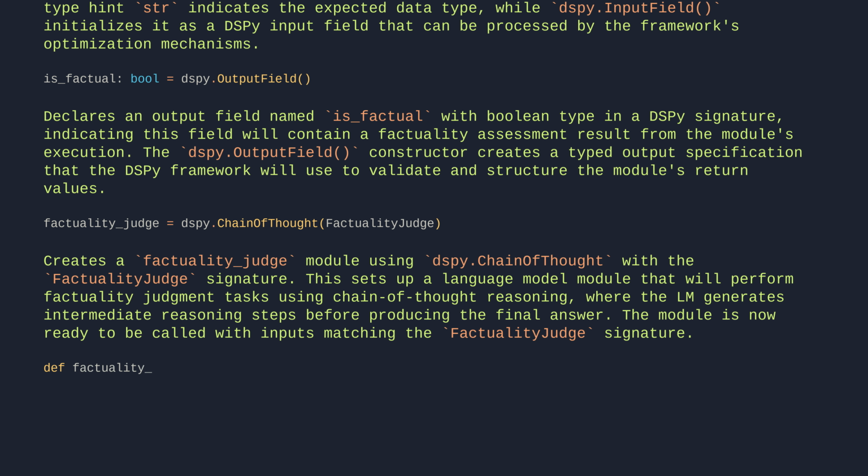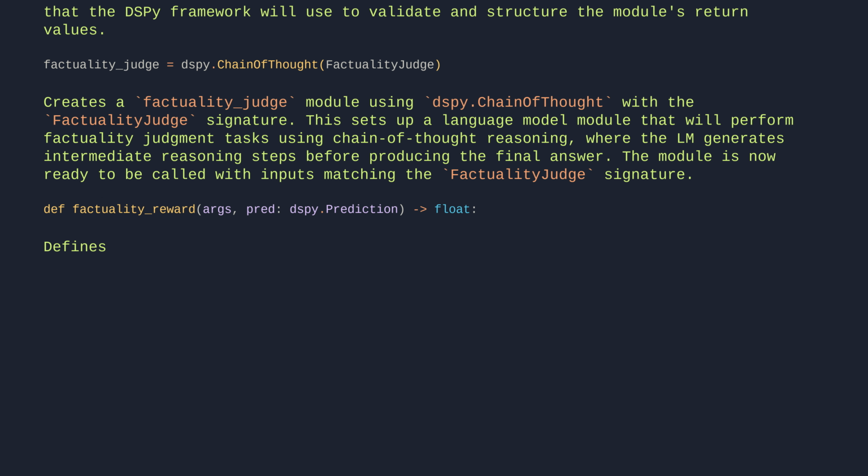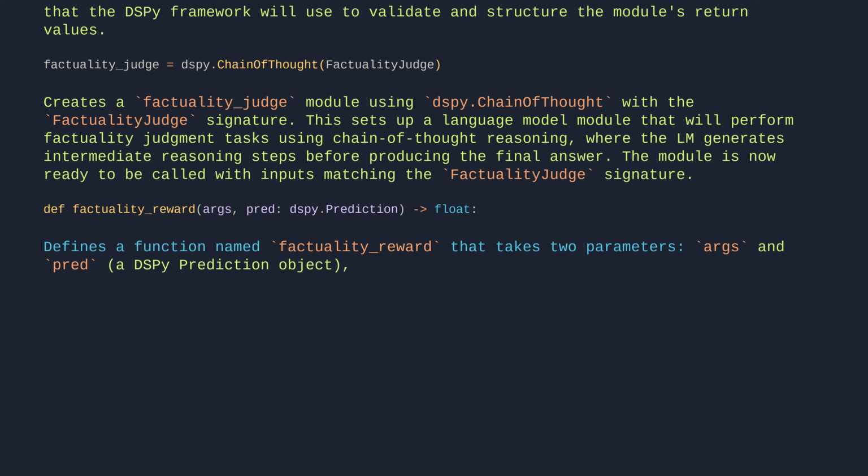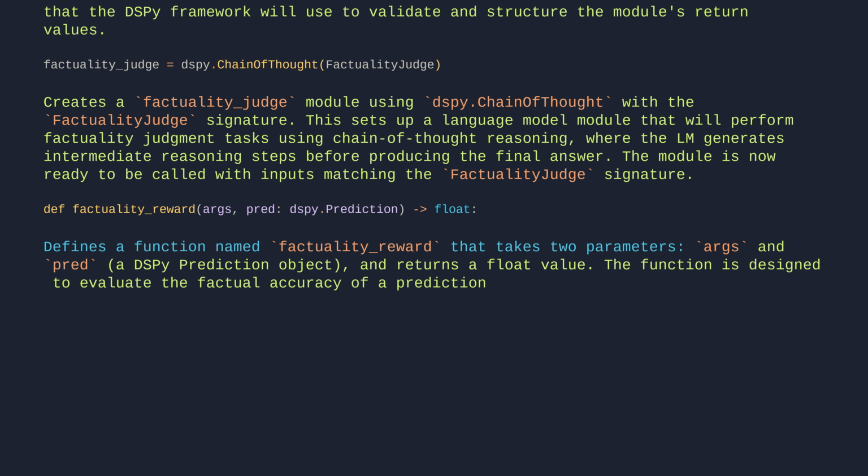def factuality_reward(args, pred: dspy.Prediction) -> float. Defines a function named factuality_reward that takes two parameters, args and pred, a dspy Prediction object, and returns a float value. The function is designed to evaluate the factual accuracy of a prediction, likely by computing a reward score based on the prediction's content.